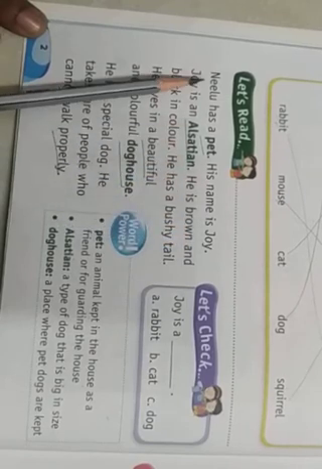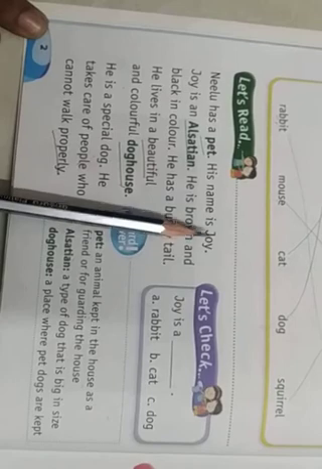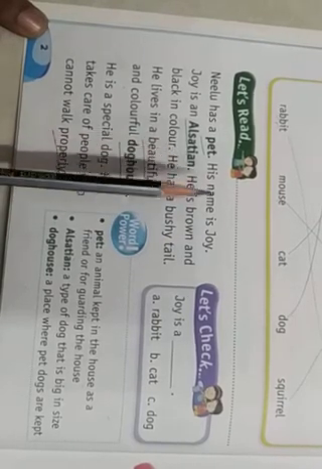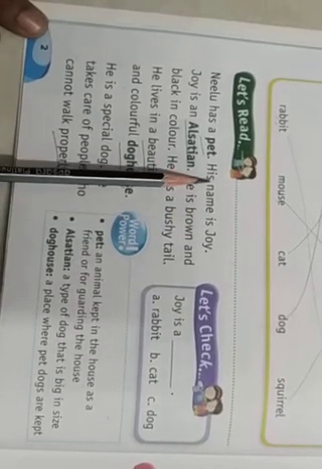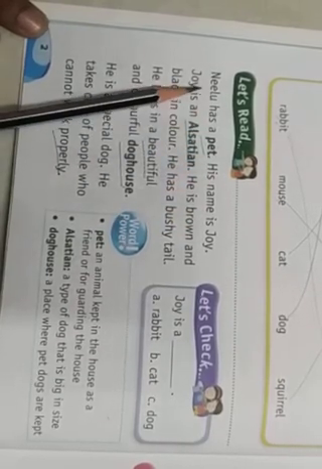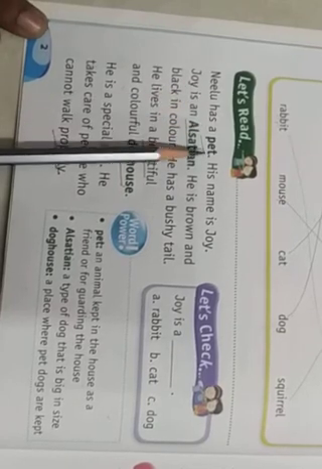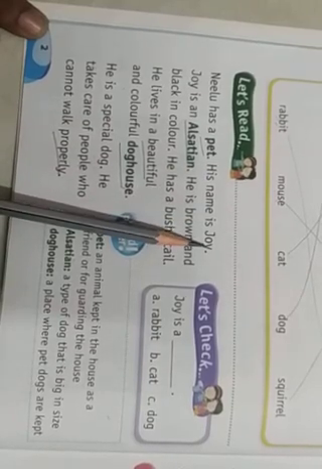Neelu has a pet. His name is Joy. Whose name is Joy? The Alsatian dog's name is Joy. His means here the dog. Neelu is a girl. Neelu is the name of the girl. Neelu has a pet. His name is Joy.